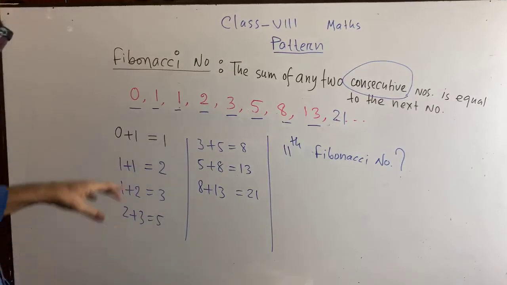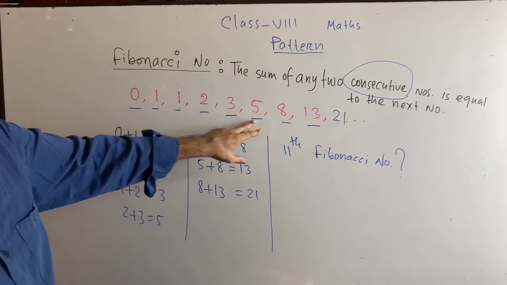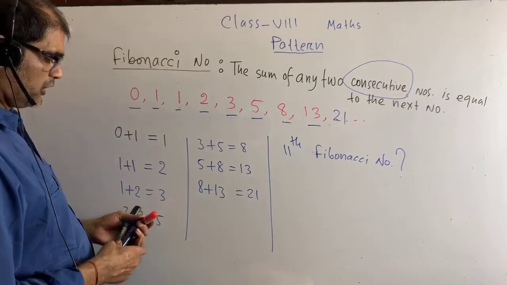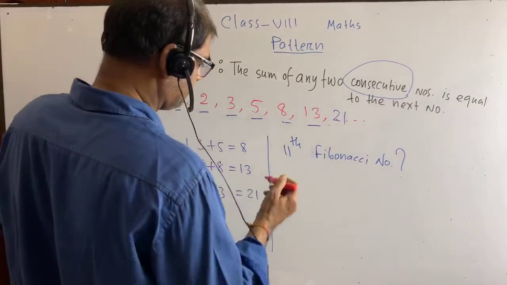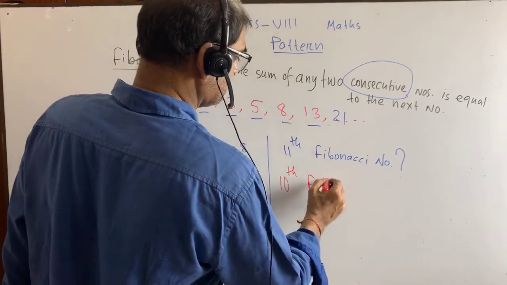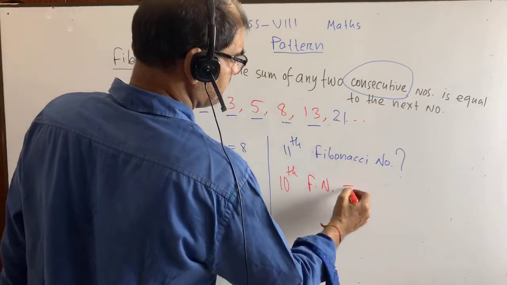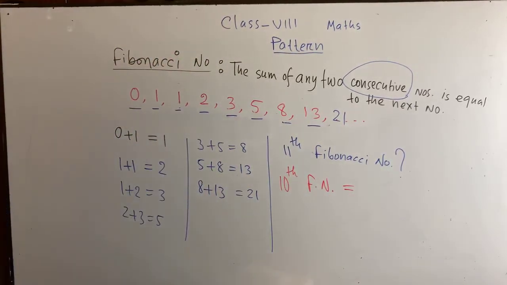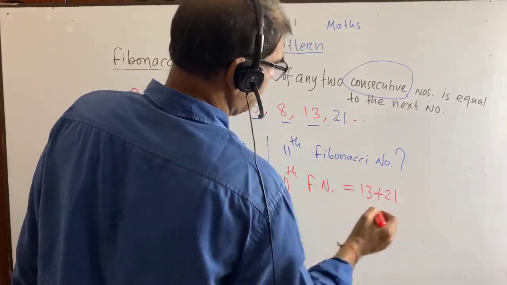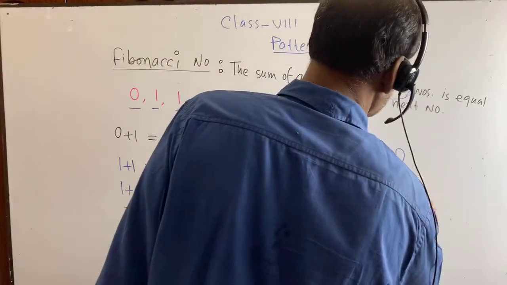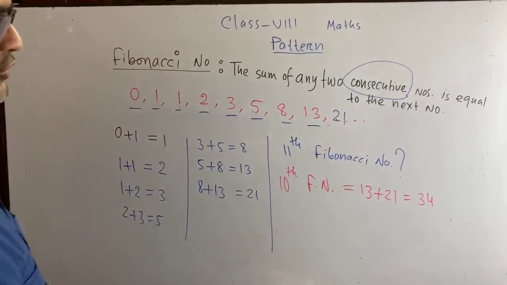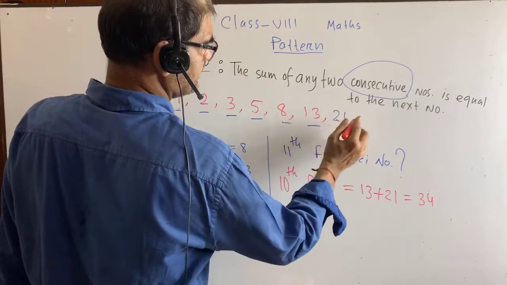I told you this is the first, second, third, fourth, fifth, sixth, seventh, eighth, ninth. So it is the 9th. Okay, so what should be the 10th Fibonacci number? The 10th Fibonacci number will be 13 plus 21. 13 plus 21 equals what? 34. So we have got the 10th Fibonacci number as 34.